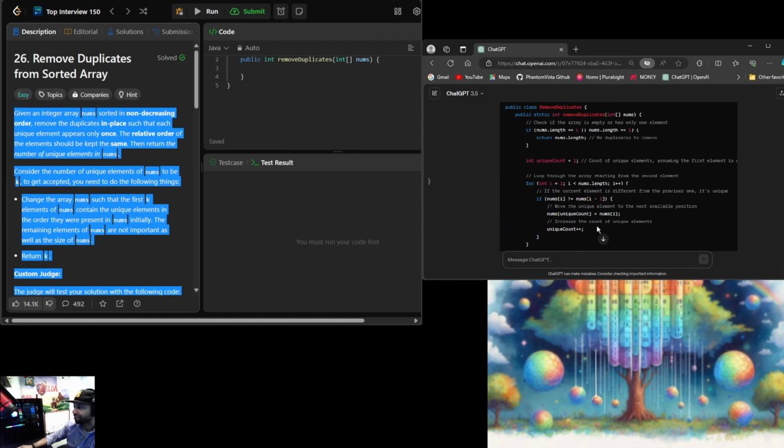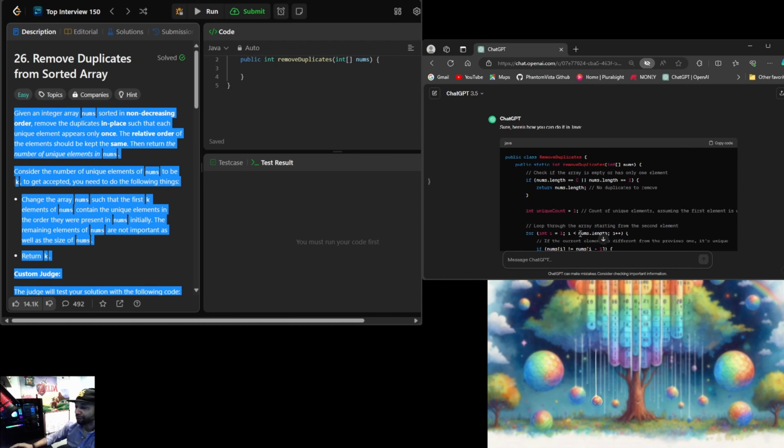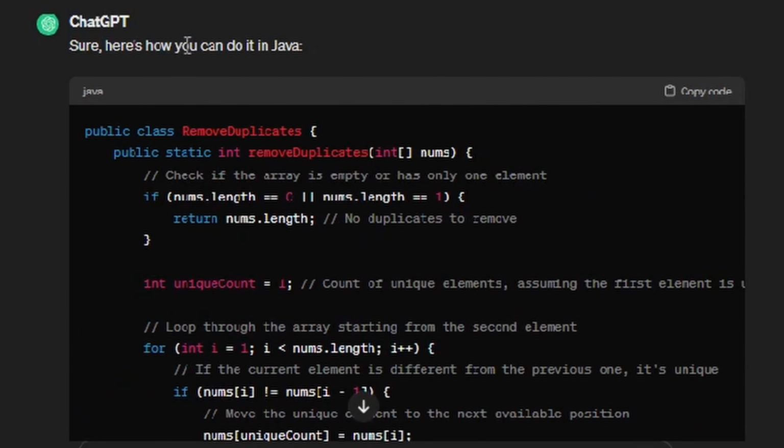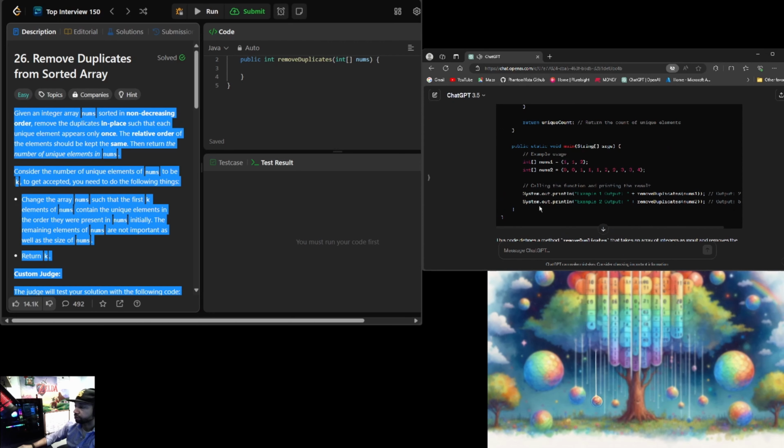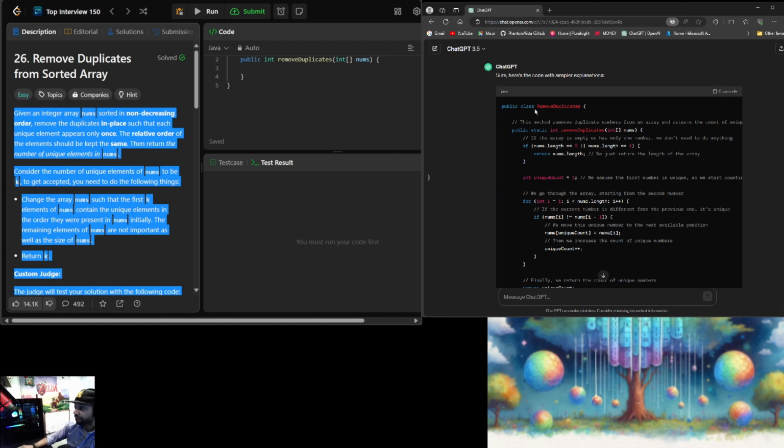Oh, it did good to use the for loop. If you guys are here from video one, you know that I prefer using the for loop. I don't know if it has that in memory. This is a brand new window. Let me stop chat right there. So we're not trying to put this into the main class anymore. All we're worried about is making the code run.